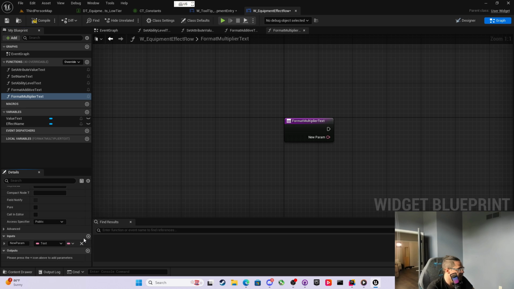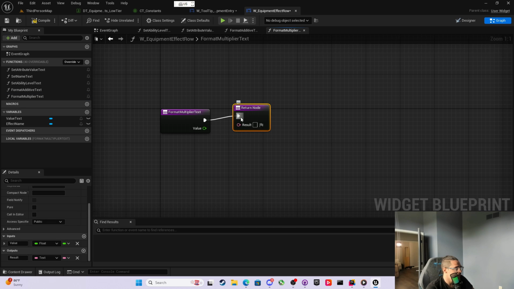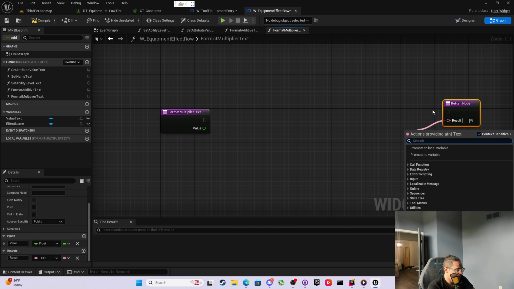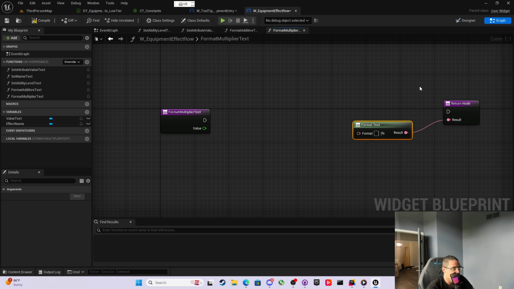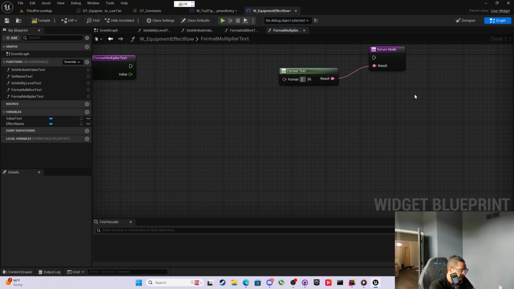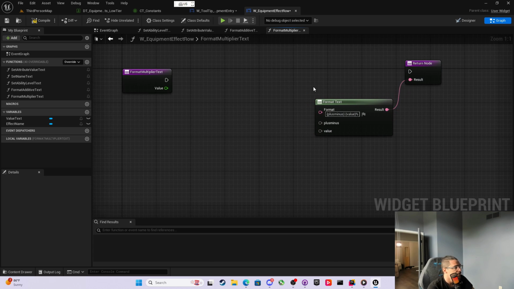and this is going to take a float called value, and the output is going to be a text that we'll call result. We'll do this, and we will format this text, and this will be plus, minus, and then space, and then value, and then percentage sign, right? Because this is multiplier, so based off percentage. So we're going to have this.